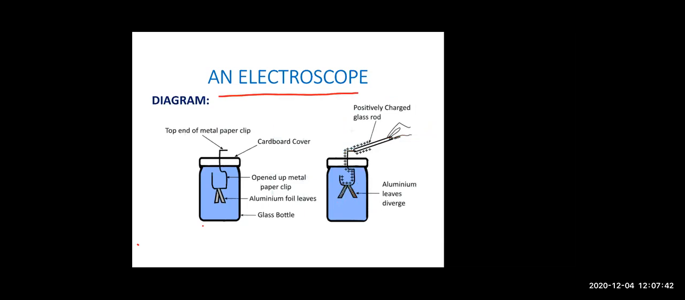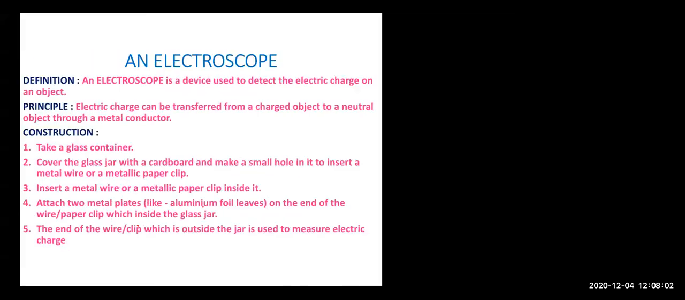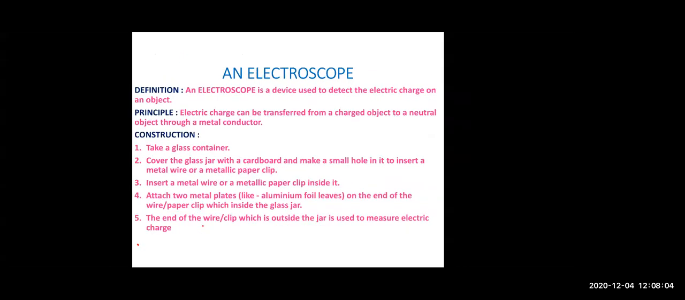So an electroscope is a device which detects the presence of electric charge. Whether charge is present or not, that will be detected by an electroscope. So this is your definition of electroscope, that it is a device used to detect the charge on an object. On what principle does it work?